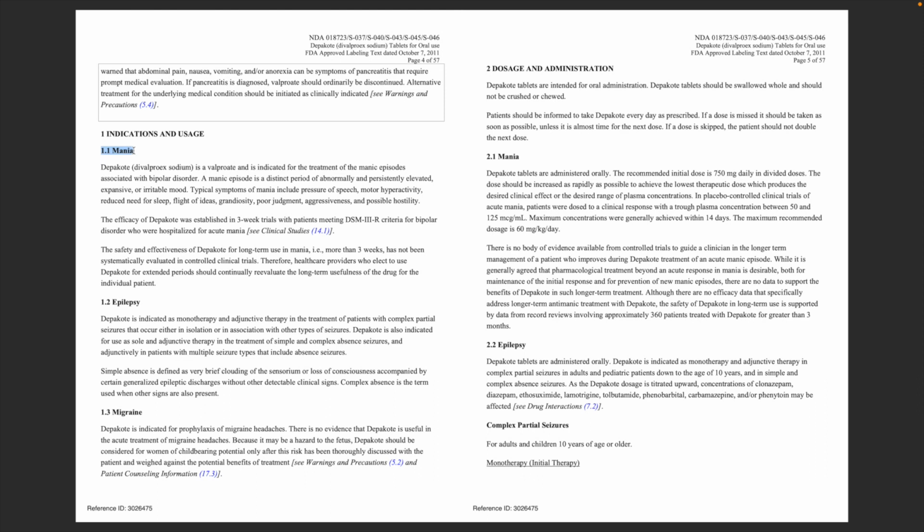So, Depakote was approved for mania by the Federal Drug Administration, meaning that Abbott Labs submitted the label for these specific conditions. They went through clinical trials. They gave all their data over to the FDA, and the FDA approved this specific drug for mania. The reason I'm pointing to this indication instead of epilepsy or migraine, the other 2 indications, is because mania is the area where the Department of Justice went after Abbott Labs, and it turned into a $1.5 billion settlement.